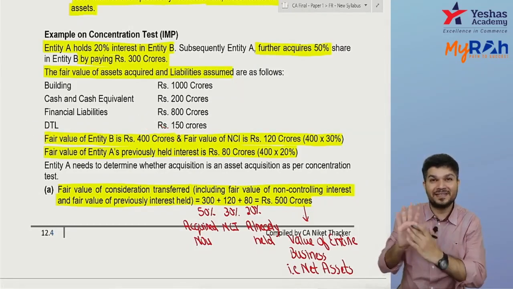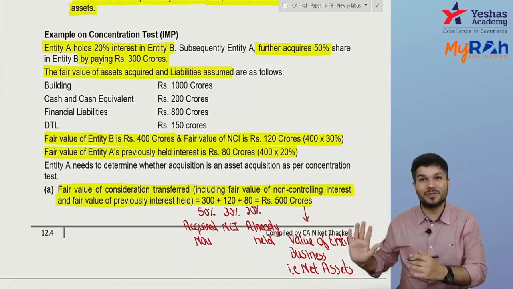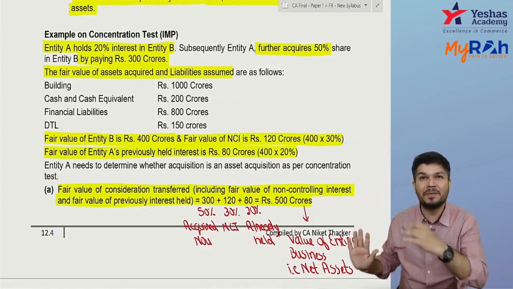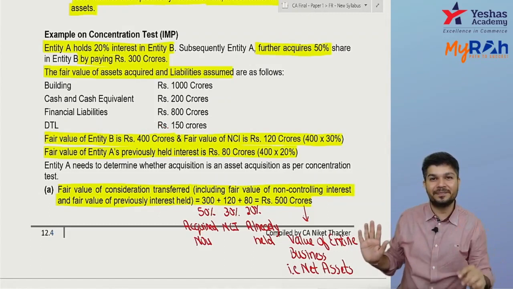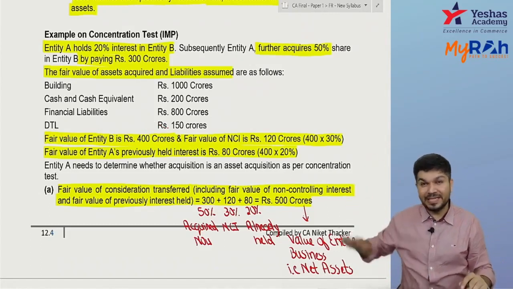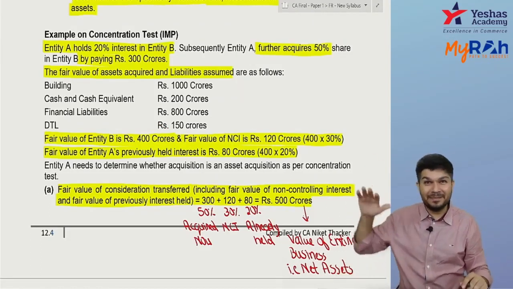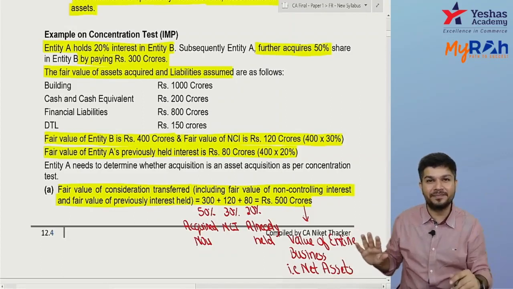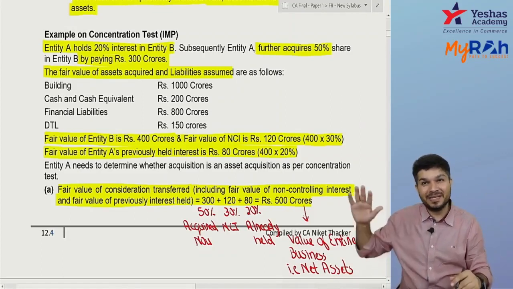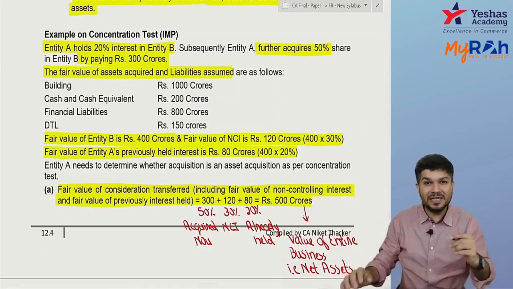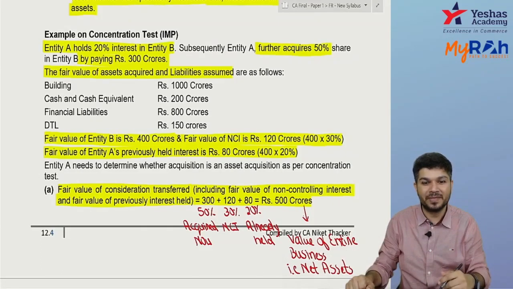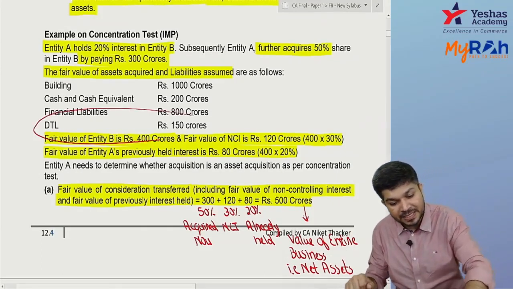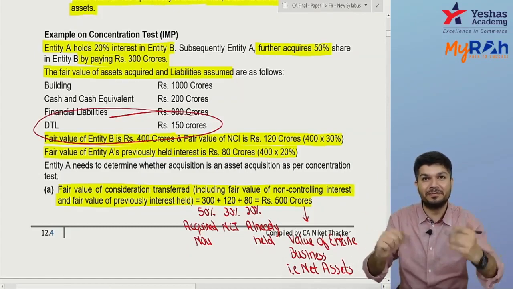If DTL is considered as a liability, net asset goes down, but you're paying the same amount. Can I say goodwill will increase? The net asset became 90, but I'm still paying 100. So can I say now that goodwill will come up?